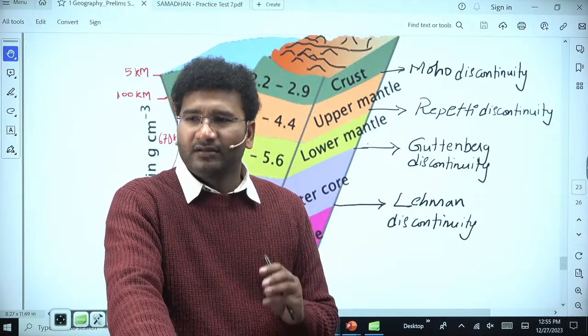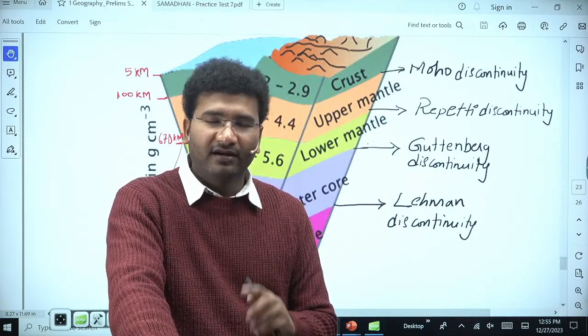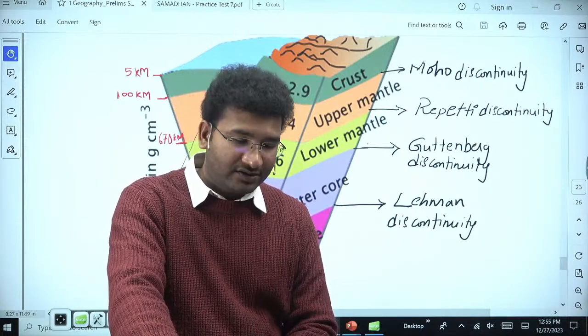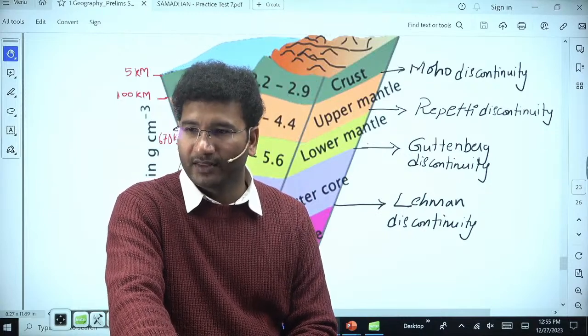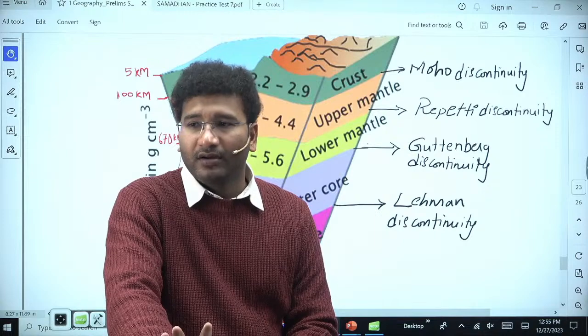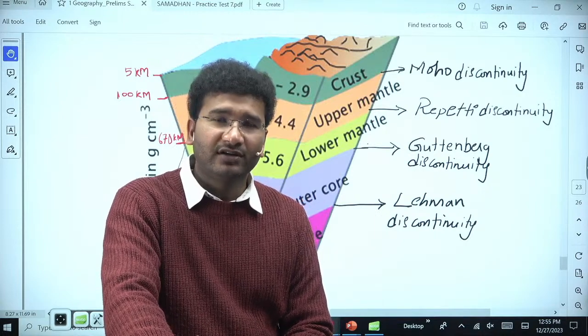Look, directly and indirectly, knowingly and unknowingly, someone who is clearing the mains, someone who is clearing the prelims, they are going through this process, right? So this is also something which you need to learn in this process.